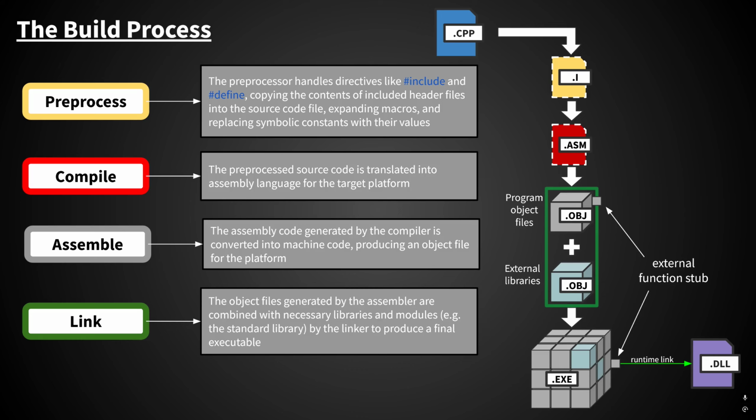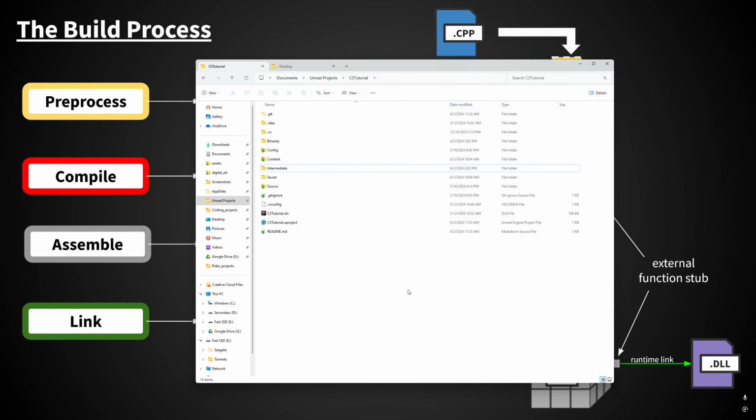I now want to use one of my actual Unreal projects as an example to demonstrate some of the concepts I've discussed here. So this is a project I've titled CS Tutorial. It's one that I use for another series of videos I'm making where I demonstrate how to create an RPG inventory system from scratch. So if that sounds interesting to you, definitely feel free to check it out. And so I've just done a rebuild of the project from scratch so that we can look into the intermediate directory and see some of the outputs.